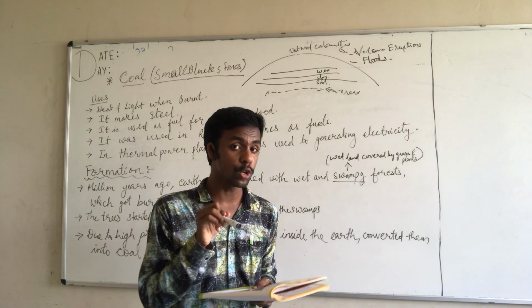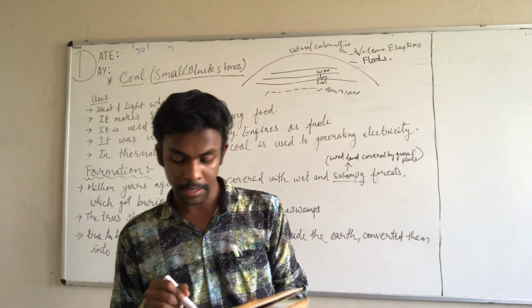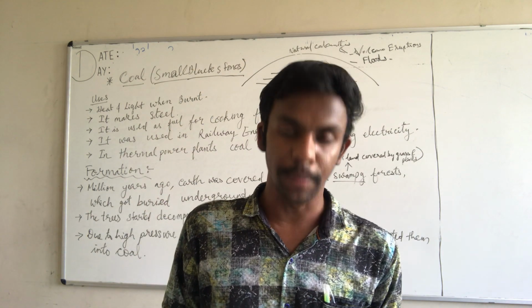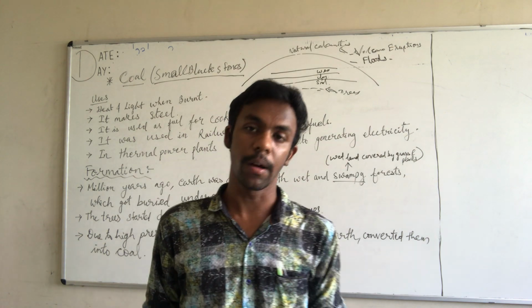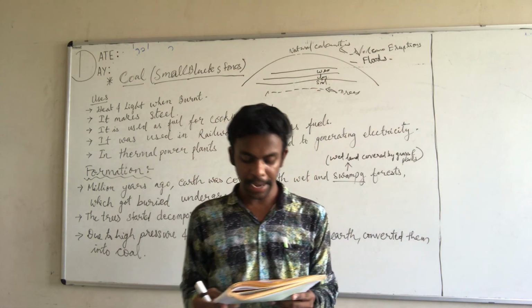Paints can also be said to be a kind of lubricant, made of petroleum only. So they are lubricants, paints and varnish.